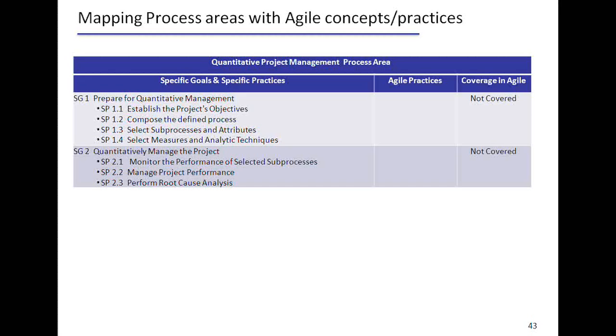So for each process you can identify sub-processes and then ensure how you identify them, how you manage them, and how you control them. Once you ensure that, they contribute to the success of the process to which they pertain. So from a quantitative project management perspective, we are not dealing with any specific practice in Agile.